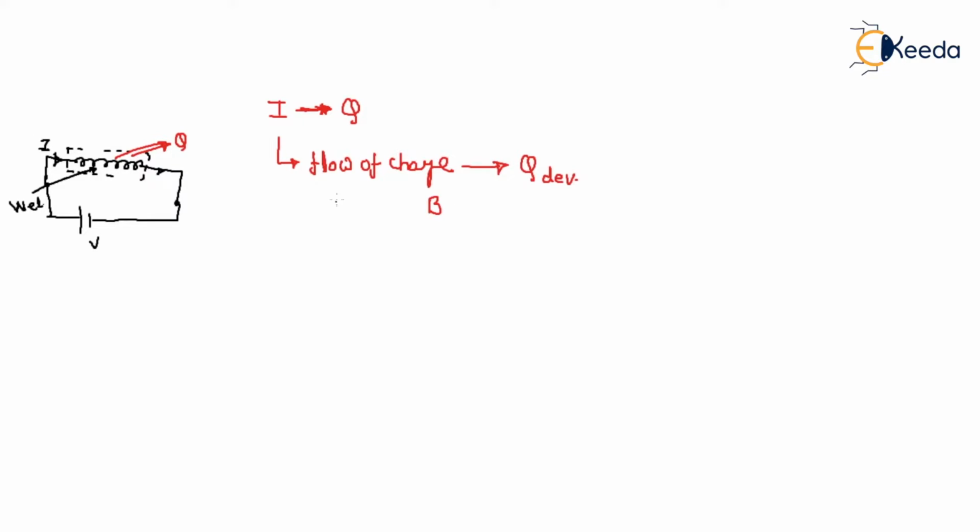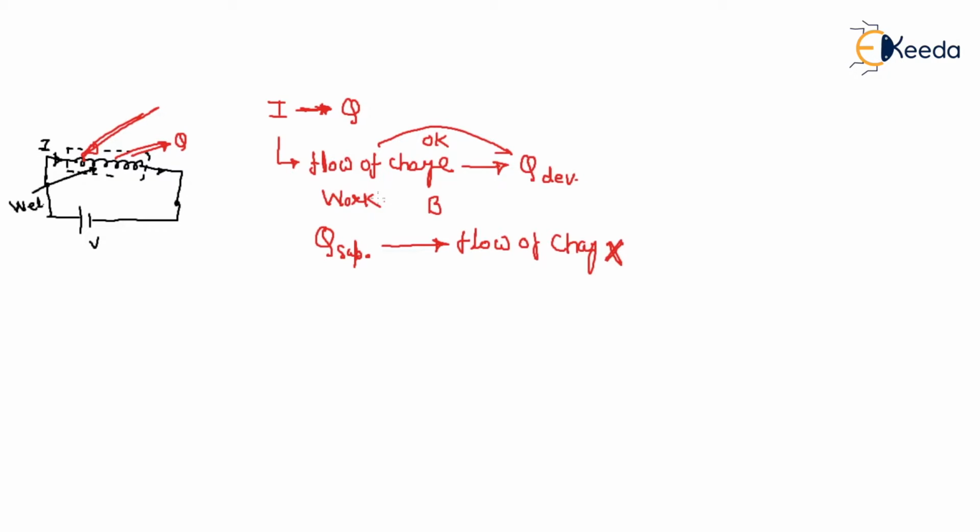But heat developing in the system requires current to be supplied. If we reverse it, if heat is supplied, the flow of charge is not happening. So what is the flow of charge? Work. So this is the first example.